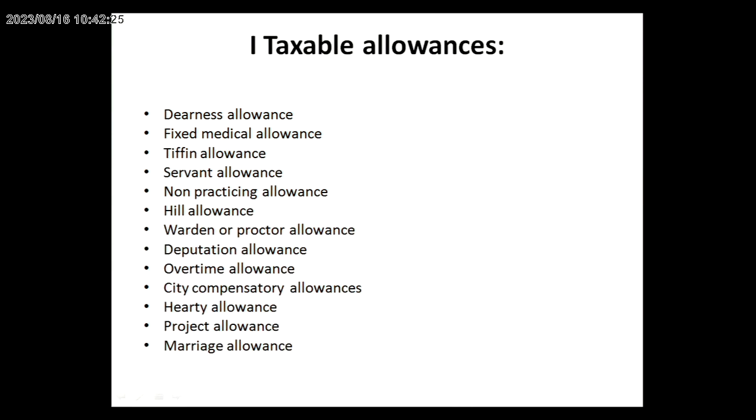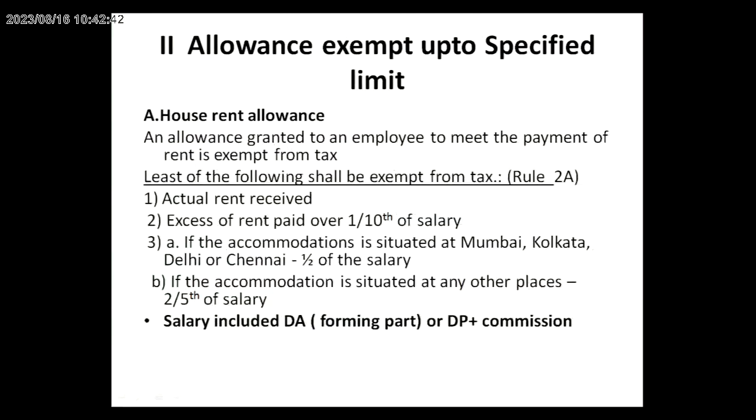Now let us see the taxable allowances. Majority of allowances are taxable, that is, DA, medical allowance, tiffin allowance, servant allowance, key area allowance, warden allowance, reputation allowance, etc. These allowances are fully taxable for all types of employees. When allowances are exempt up to a specified limit, they are called partly taxable and partly exempted.